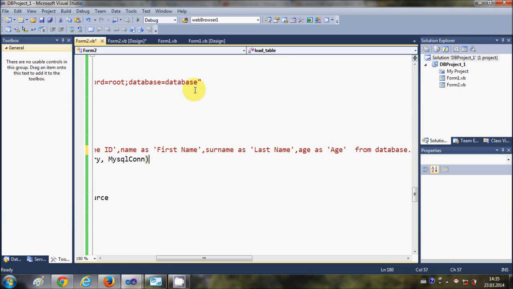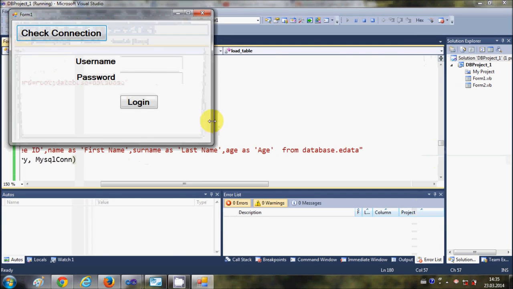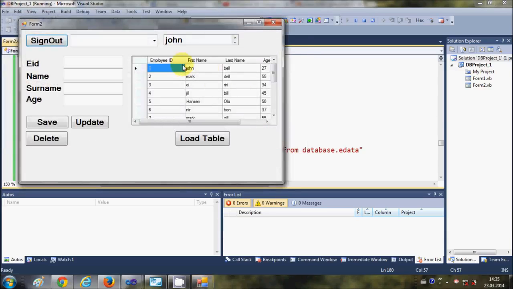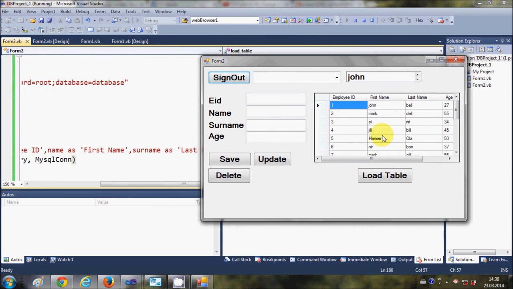Now when you run your program, and now when you see the column titles, they are customized according to your text which you have written here: first name, employee ID, last name and age. So in this way you can change the column title of your data grid view according to yourself.